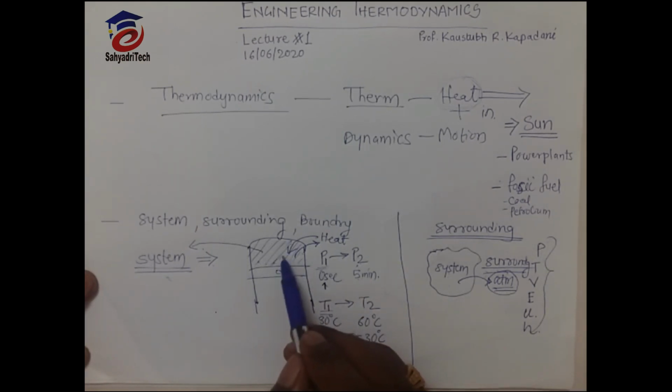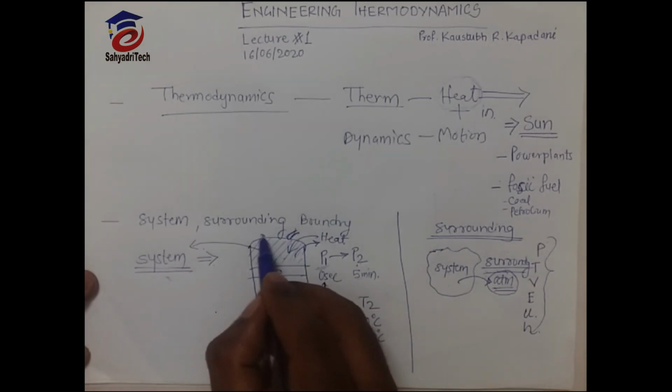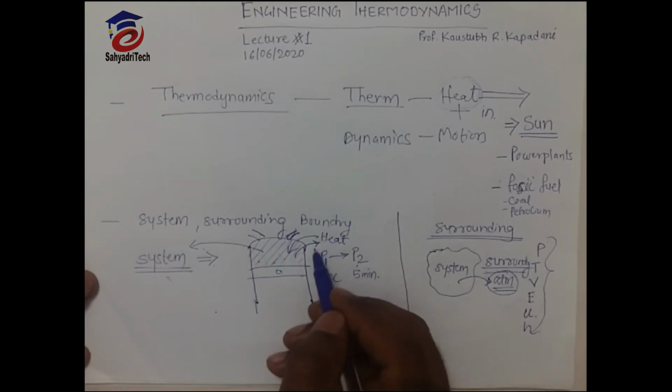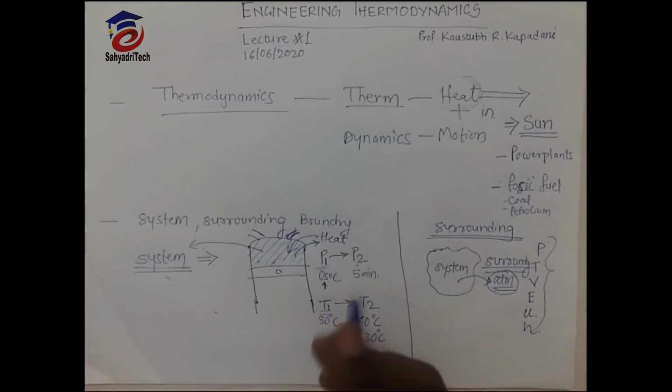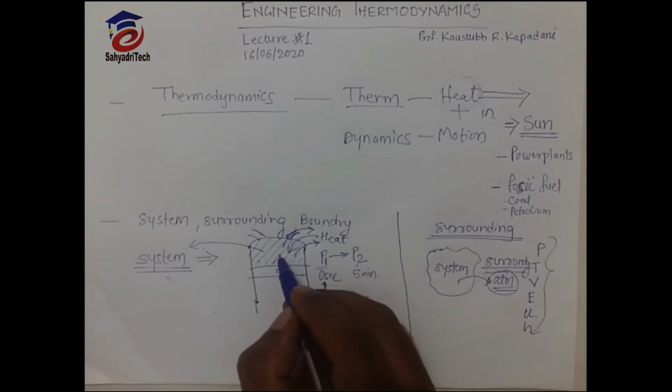So this system can transfer heat, or sometimes, suppose there is an exhaust valve here. Heat will transfer from this system to the surrounding by conduction, convection, or radiation. But sometimes matter also gets transferred from the system to the surrounding.